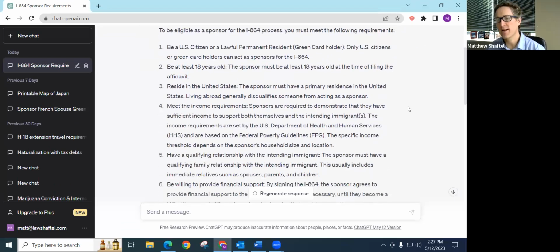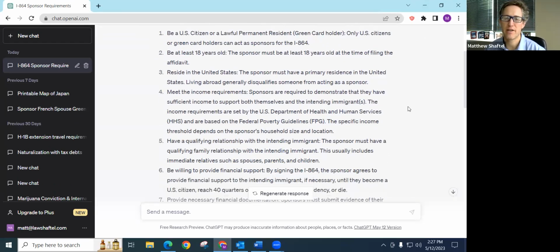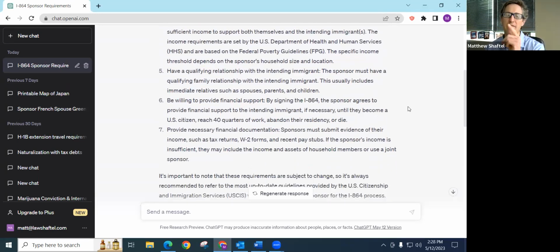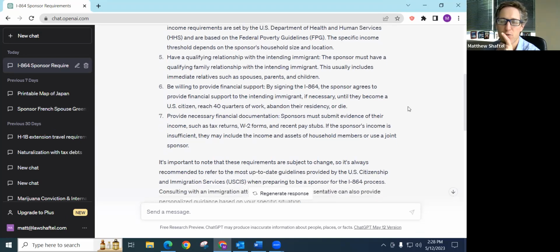ChatGPT gets the basics right. U.S. citizen or resident, 18 years of age, in the U.S., meet the income requirements. Number 5, I have an issue with. There does not necessarily need to be a familial relationship with the intended immigrant. It can be a friend. Some consulates have tried to impose that as a requirement, but it's actually not in the law, and it's not being required when you apply here in the U.S.